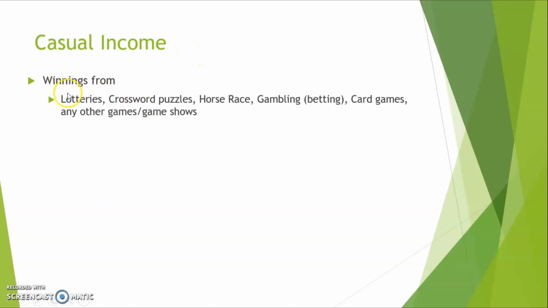So they are mainly winnings from, okay, winnings is a crucial word here. Winnings from lotteries, crossword puzzles, horse races, gambling, including other forms of betting, card games, and any other games or game shows. So what I suggest is to take down all these items individually. You will understand why I am asking you to take these down by the end, when we finish cash flow income. Alright, so these are the items which are taxable as cash flow income as per IFOS.